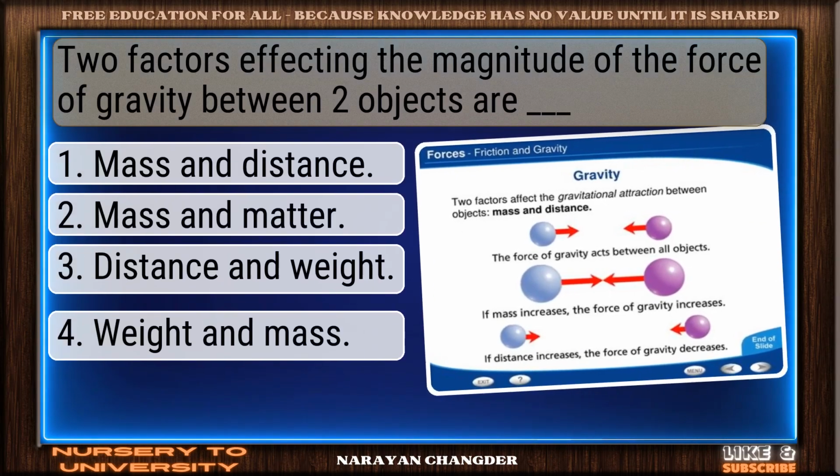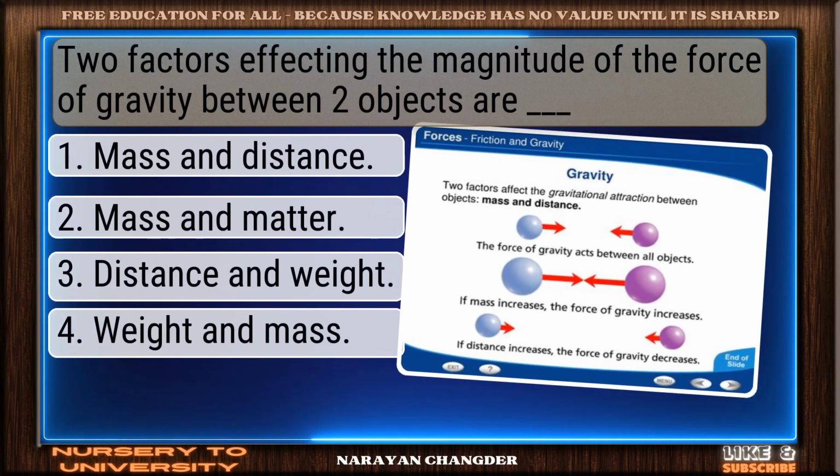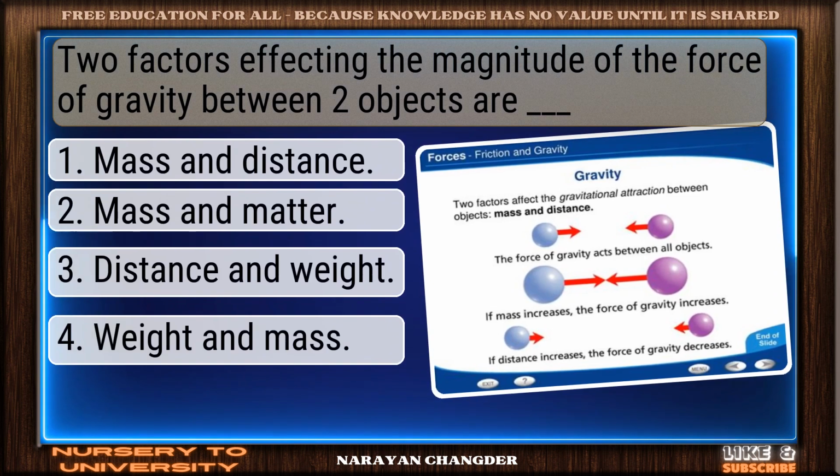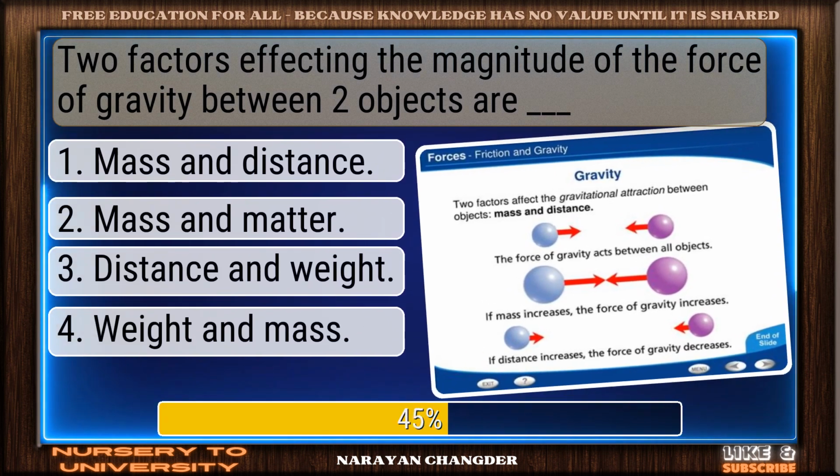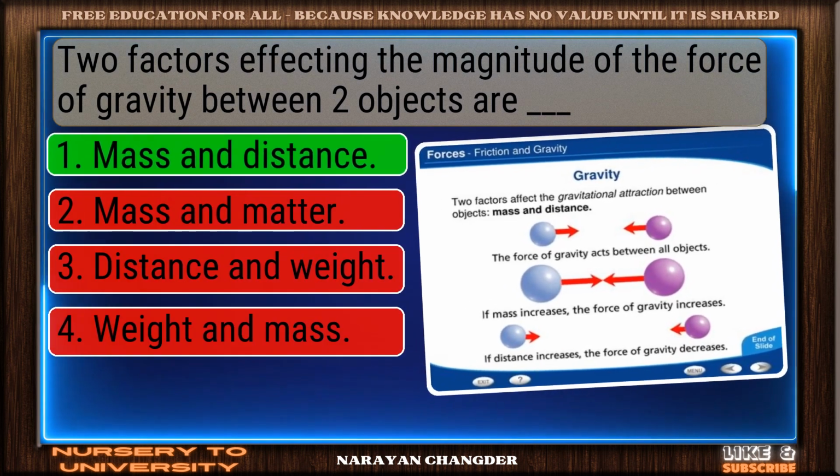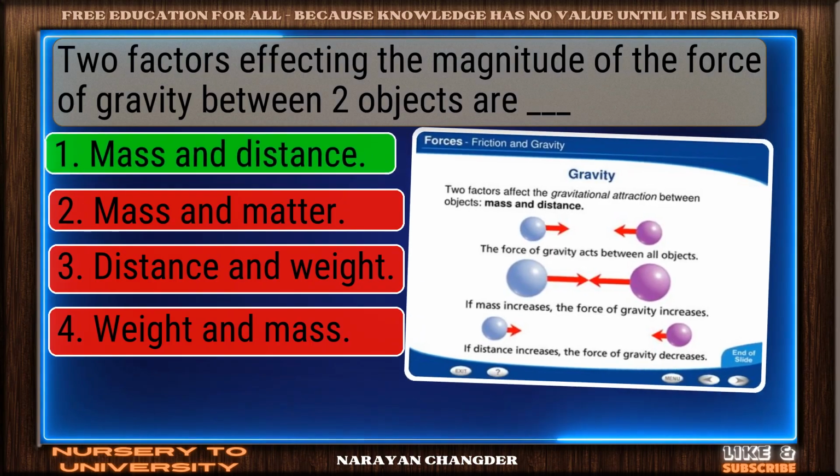Question number 47. Two factors affecting the magnitude of the force of gravity between two objects are dash. Bravo. Mass and distance is the answer.